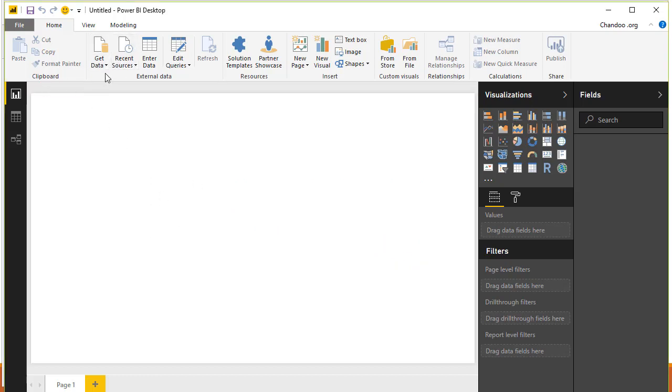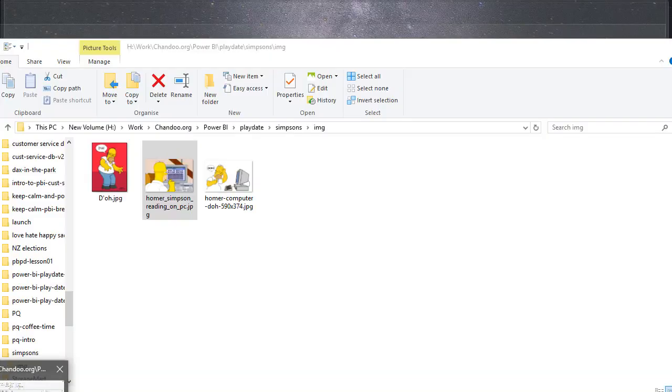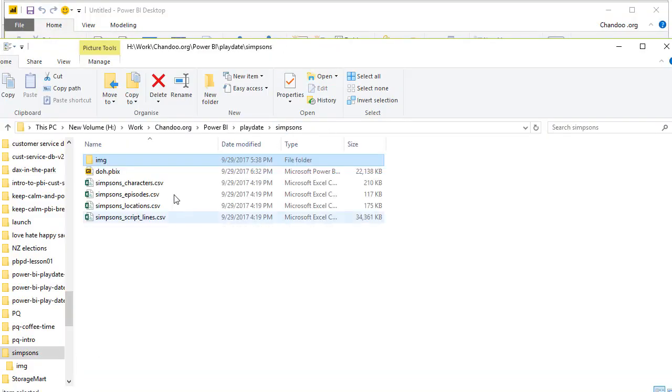Alright, so let's bring this data. I have already downloaded this data set into a folder on my computer, appropriately named as Simpsons. Those are the four CSV files. Obviously, the script lines one is the largest one with 34 megabytes of data.